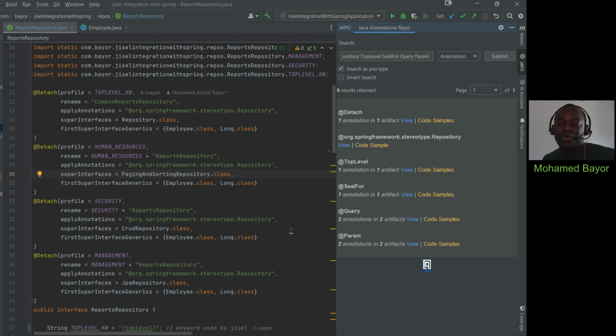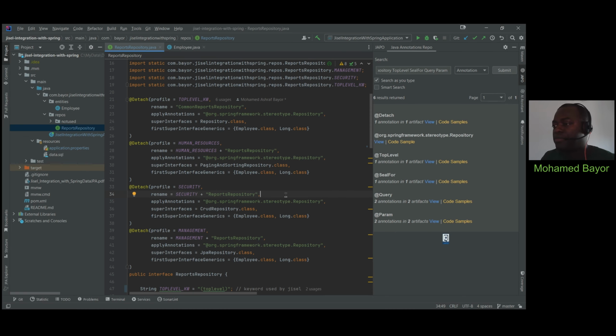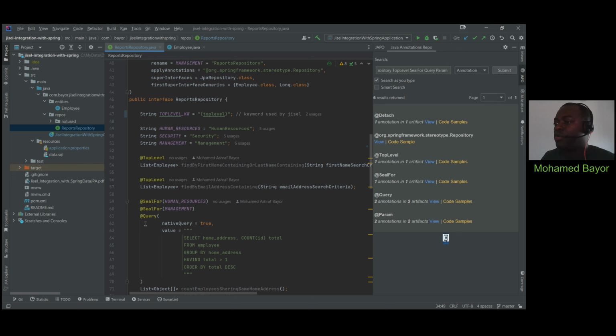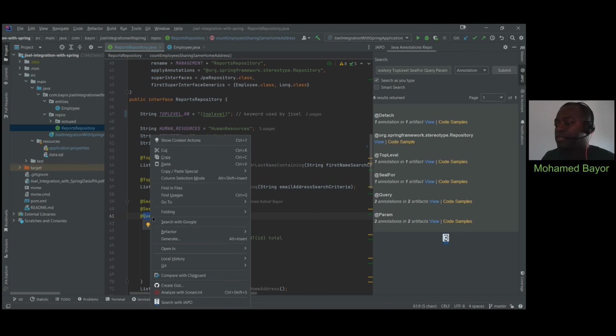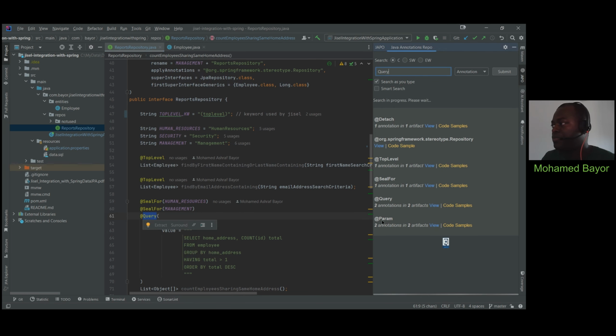Now, before we go to the details of where those links are taking us, let's discuss the second way of searching for an annotation information. In this case, we are talking about searching for a single annotation. So let's choose any of those. Let's say down here we have the query annotation, and we do a right click and do search with JAPO.